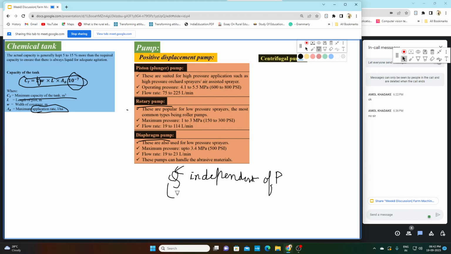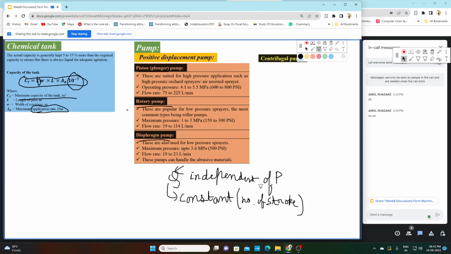It means Q remains constant always, independent of pressure. This Q will be constant, and it depends on the number of strokes.